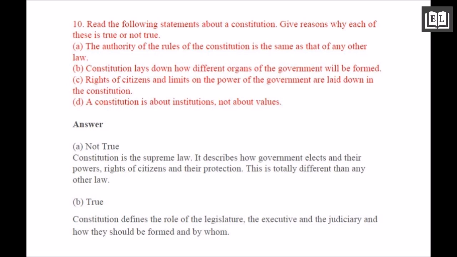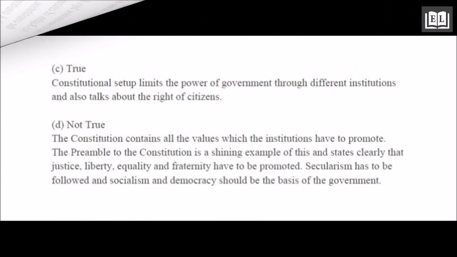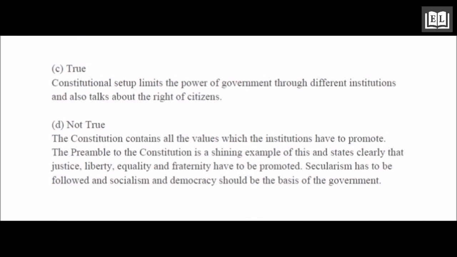Answer. A. Not true. The constitution is the supreme law. It describes how the government is elected and their powers, the rights of citizens and their protection. This is totally different from any other law. B. True. The constitution defines the role of the legislature, the executive, and the judiciary, and how they should be formed and by whom. C. True. The constitutional setup limits the power of the government and the different institutions, and also talks about the rights of citizens.